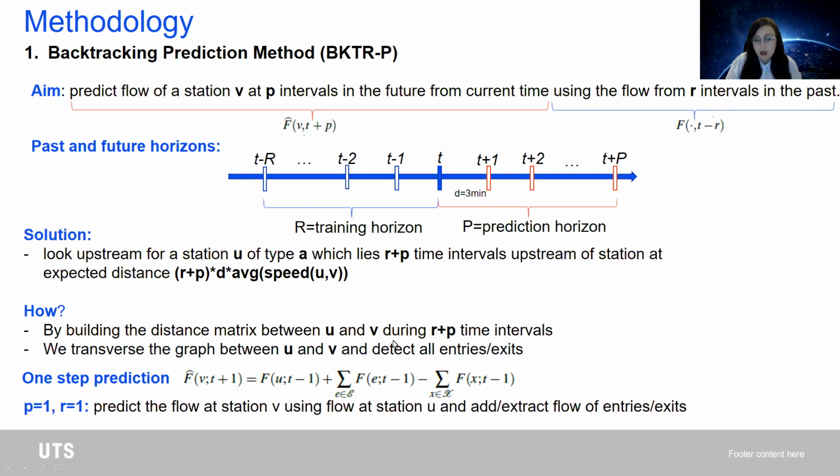So we started by building the distance matrix between these two stations during R plus P time intervals. And we basically traverse the graph up and down, and we detect all the entries and exits between them.